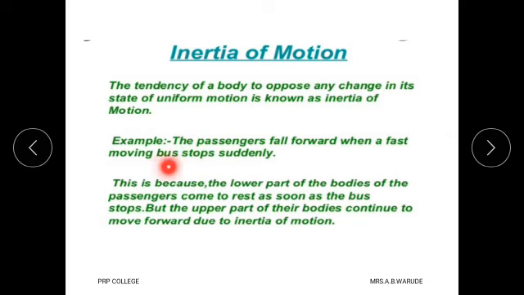This is because the lower part of the passengers' bodies comes to rest as soon as the bus is stopped, but the upper part of their bodies continues to move forward due to inertia of motion. Therefore, we say that the tendency of a body to oppose any change in its state of uniform motion is known as inertia of motion.